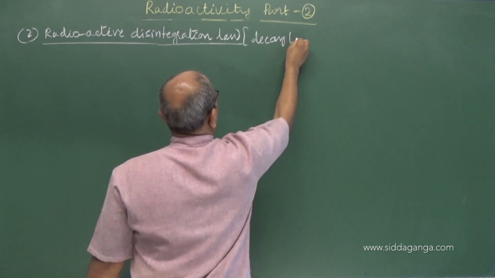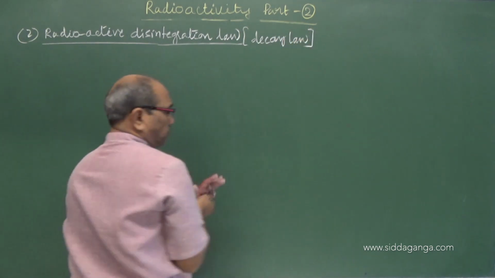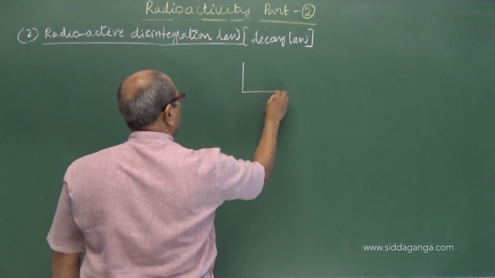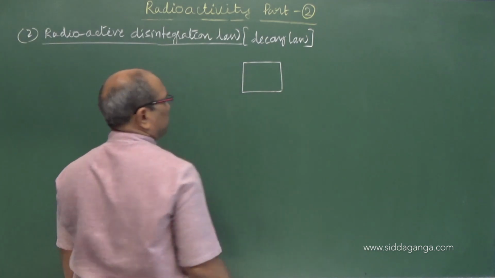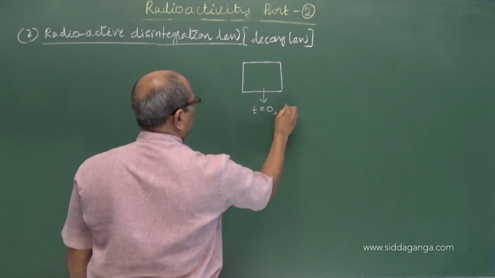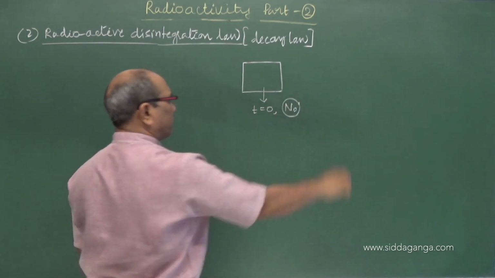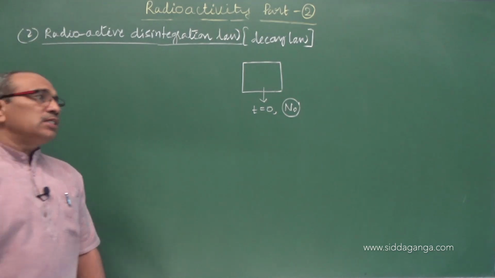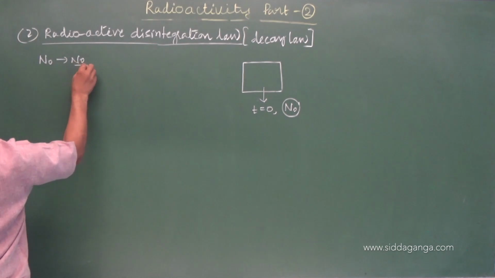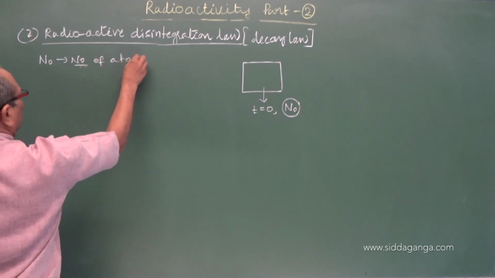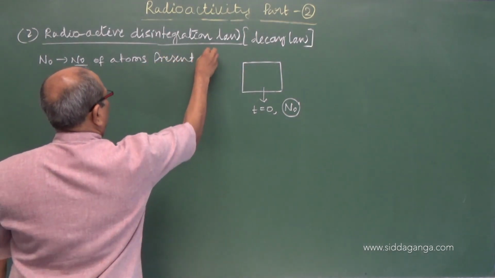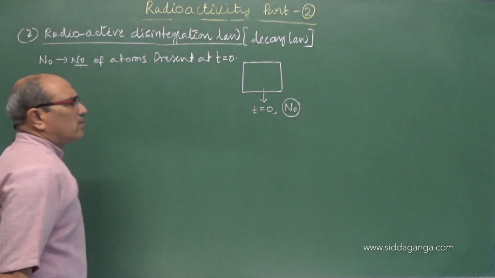It is also called the decay law. So, the rate of disintegration of a radioactive sample. Suppose at time t equal to 0, imagine there are N0 atoms. N0 is the number of atoms present at t equal to 0 seconds.